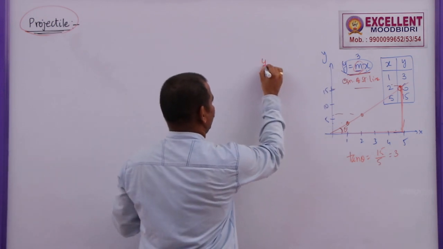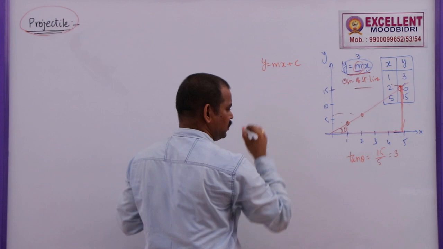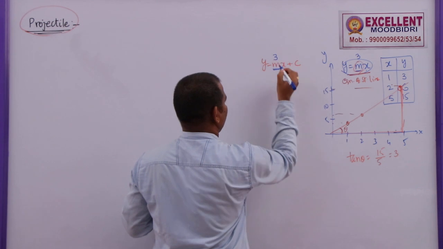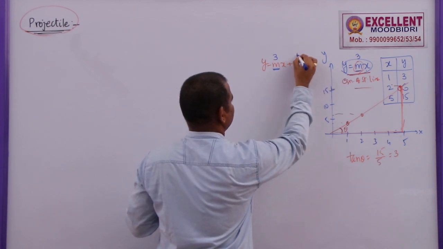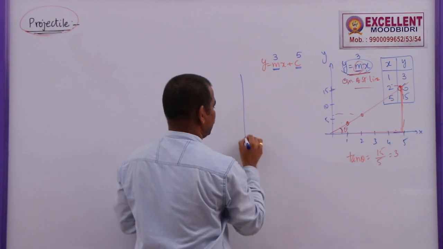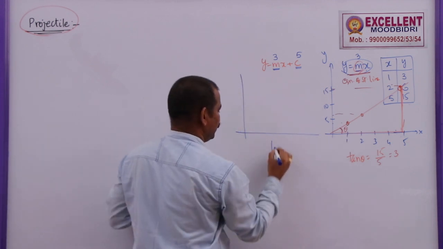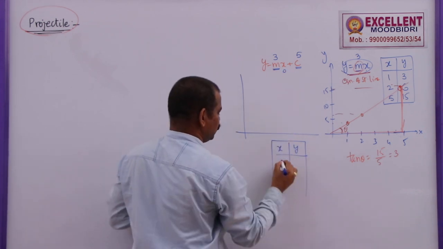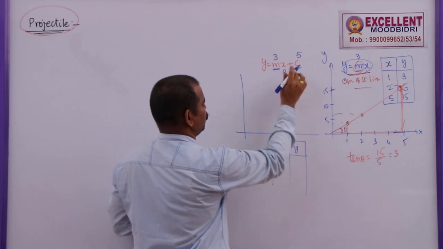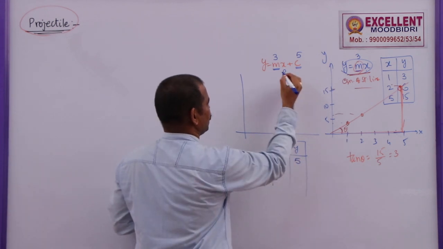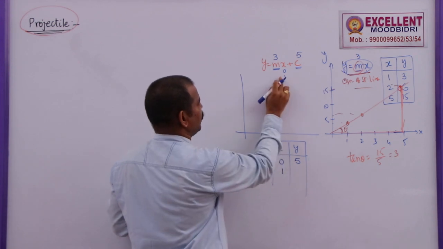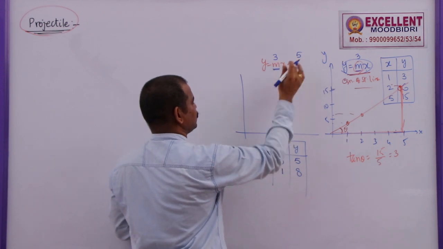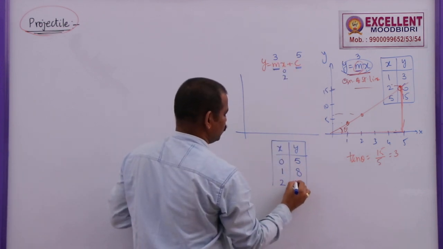Similarly, take y is equal to mx plus c, where c is a constant. In this case also, let me take m is equal to some constant 3 and let us say c is 5. Now you take a graph here and here one table, this is x, this is y. If you keep x as 0, y value will be 0 into 3, 0 plus 5, y is 5. If you take x is equal to 1, 3 ones are 3 plus 5, this will be 8. If you take x is equal to 2, 2 threes are 6 plus 5, 11.